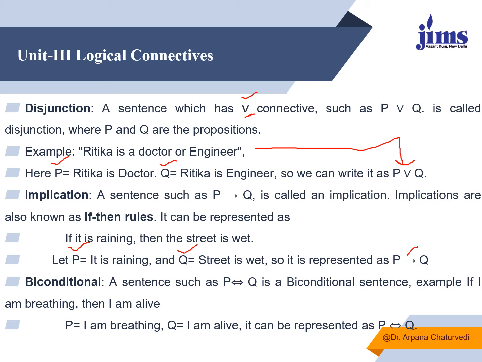Now the biconditional connective. In this way, if we can say that if P implies Q, then definitely Q also implies P. So if I am breathing, I am alive, and if I am alive, I am breathing. So this kind of representation can be done using the biconditional connective. Here P is I am breathing, Q is I am alive, and using the biconditional connective we can say P biconditional Q. So these are the 5 connectives which are used to design a compound proposition.